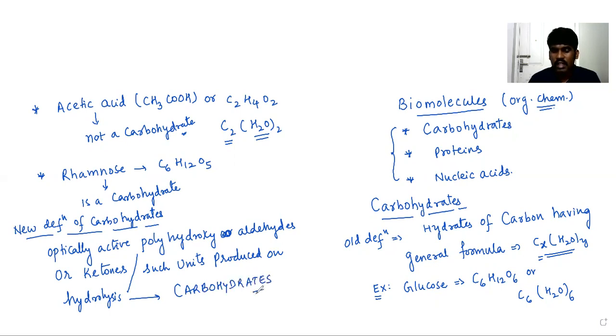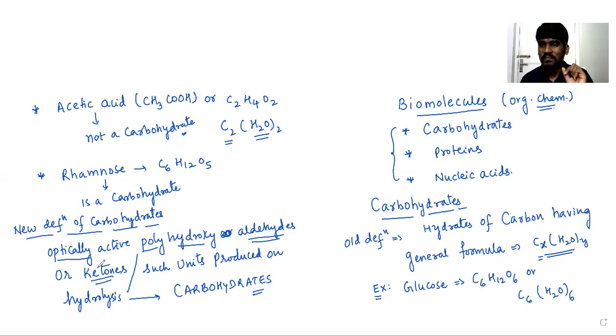Carbohydrates are those biomolecules which are optically active polyhydroxy aldehydes or ketones, or such units produced on hydrolysis.